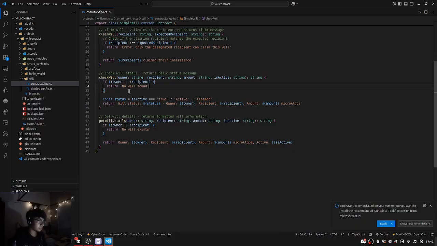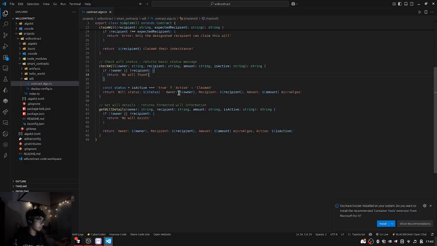In check will, we check the parameters: the owner, the recipient, and the amount, and whether it is active, right? If there is no owner or no recipient passed, no will will be found, obviously. And if it's passed correctly, on checking the will, the status of is active is true, and if the will is not found, it's being set as claimed.